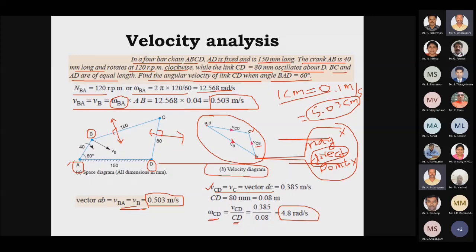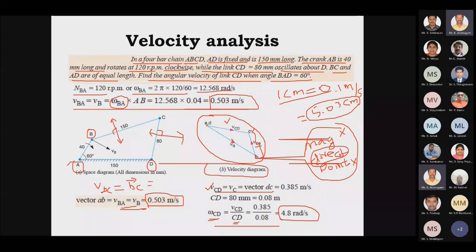So this is how we have to calculate the velocity of different links in a mechanism. For example, I have calculated the velocity of CD. Similarly, I can calculate the velocity of BC, which is nothing but your vector BC, this distance.